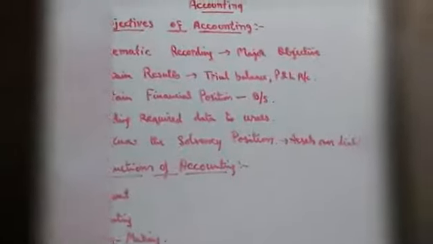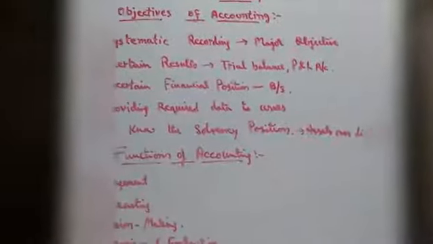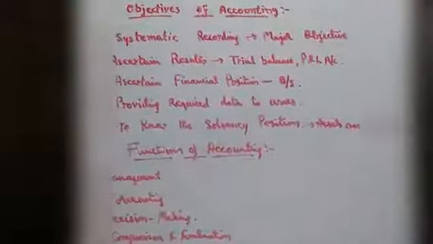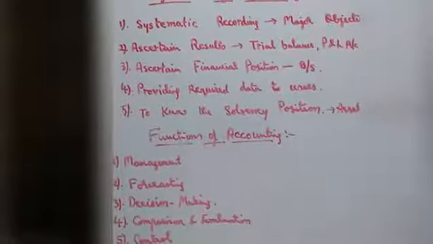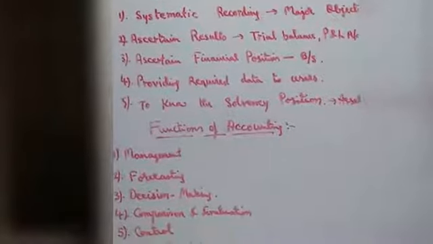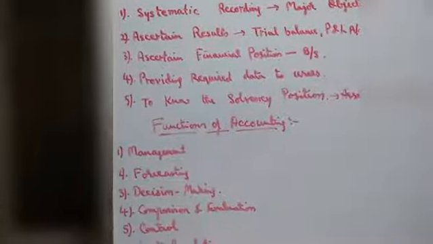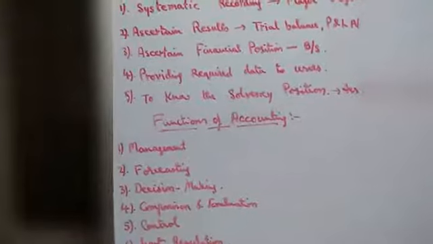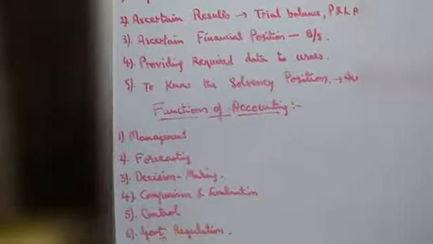Next comes the functions of accounting. Measurement is the first one. It measures the performance of a company over a financial year. For example, from April 1st to March 31st of the next year is the measurement of the financial period.